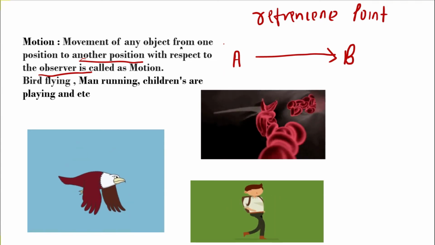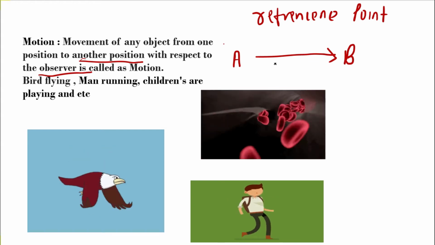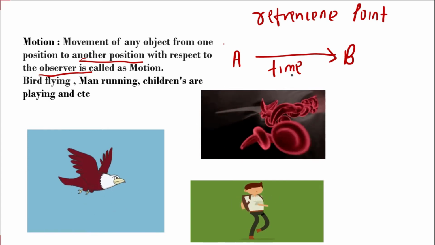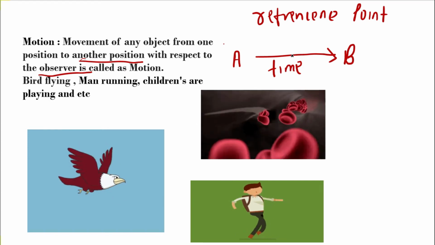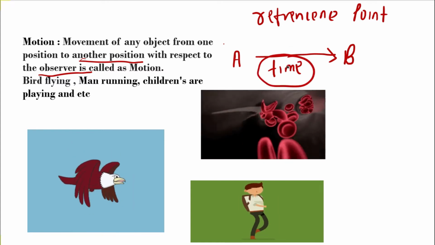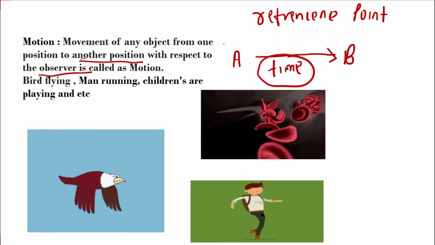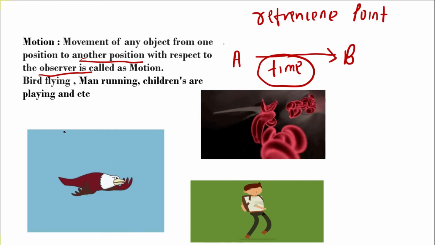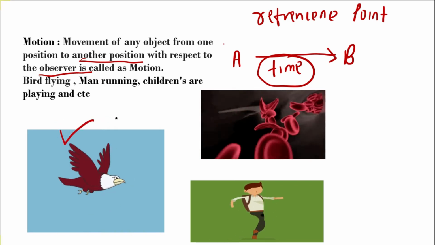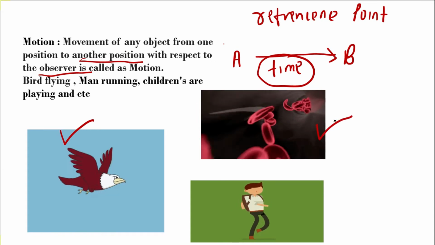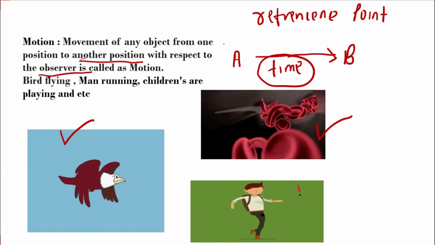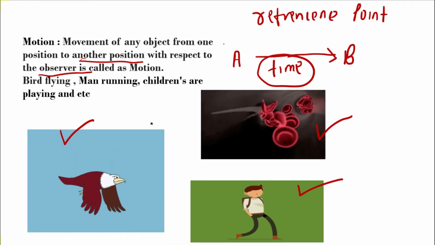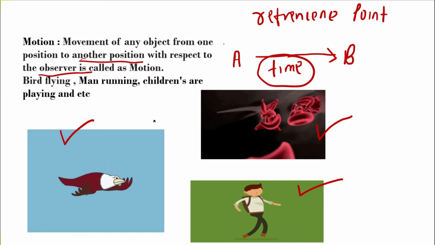Motion is a movement of any object from one position to another position, and for that it takes some time. कोई भी motion time consuming किए बिना नहीं होता है. Every motion requires some amount of time to complete. Let's take an example over here. What we can see on the screen: the bird flying in the sky is also an example of motion. Your blood running in your stream is also an example of motion. A boy running on the grass is also an example of motion. So motion is nothing but a movement which carries from one point to another point.